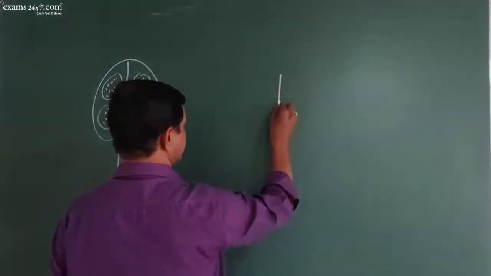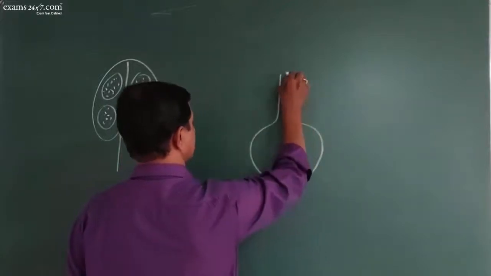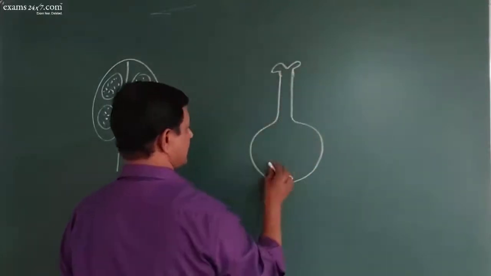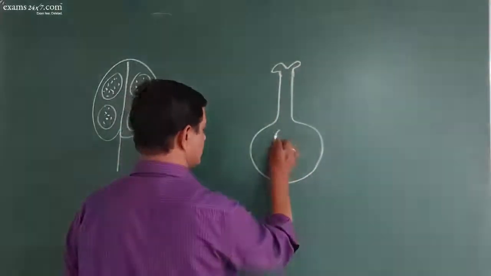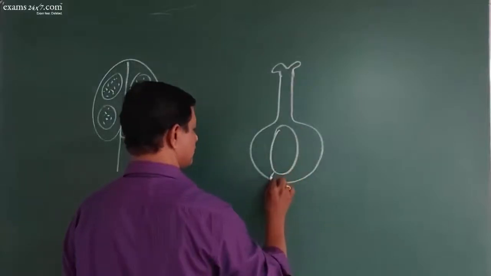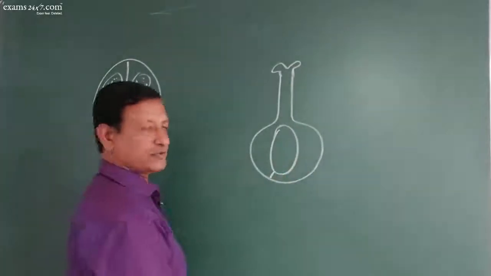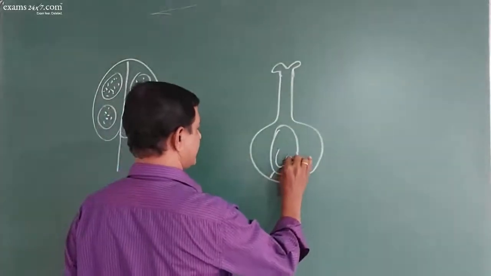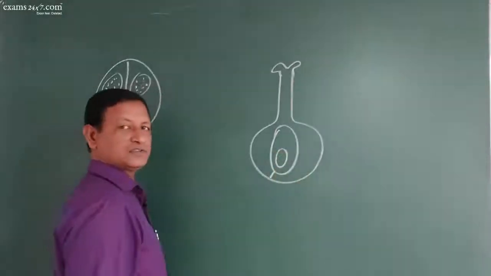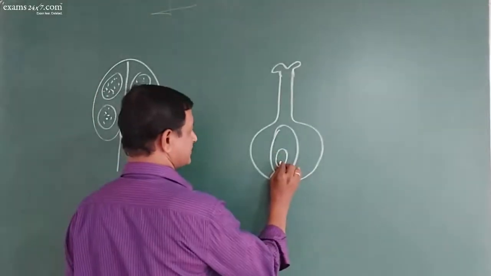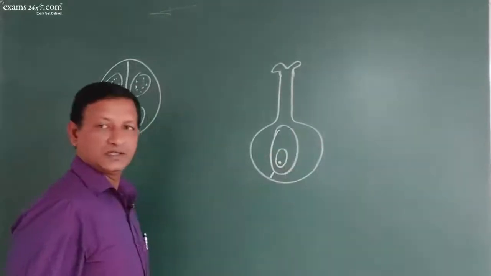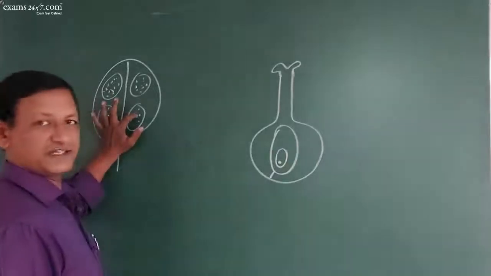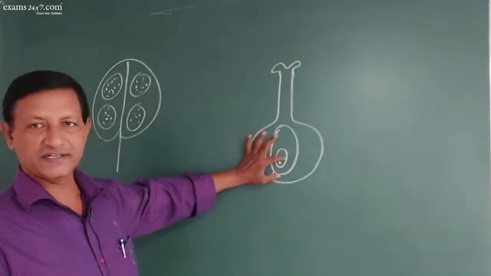Similarly, this is the carpel, stigma. Now this is the ovule, and in this ovule there is an embryo sac. This is the embryo sac. The egg is ready here. This is the egg.